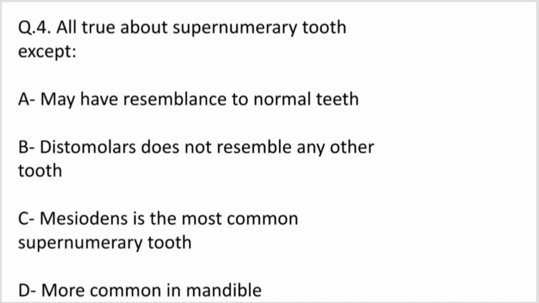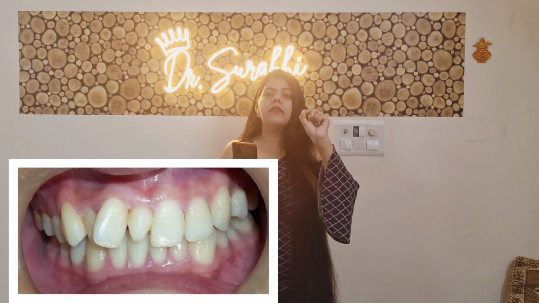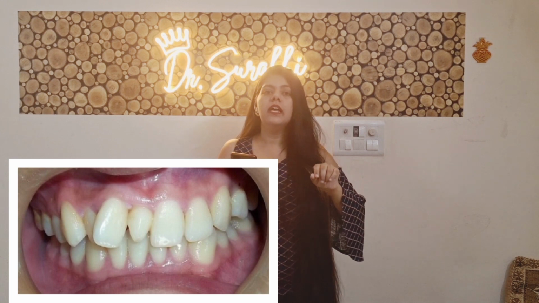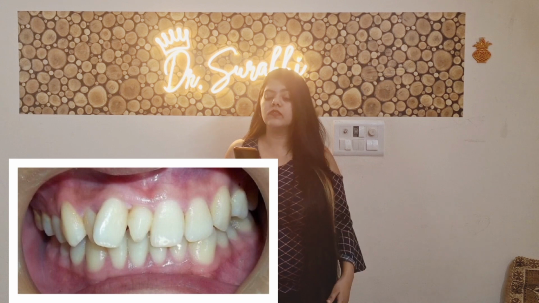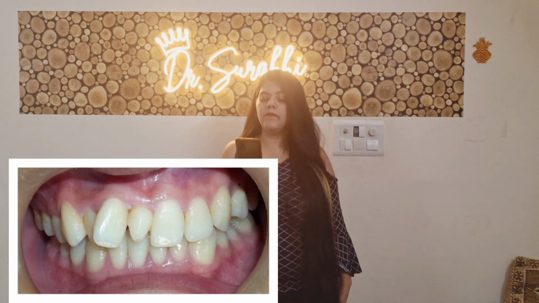So here the right answer is that all these statements are true except option A, that they have a resemblance to normal teeth. That is not true every time, as we have the case of mesiodens, which is the peg shaped tooth present between the two central incisors. So the shape may not be normal. So the right answer is option A.